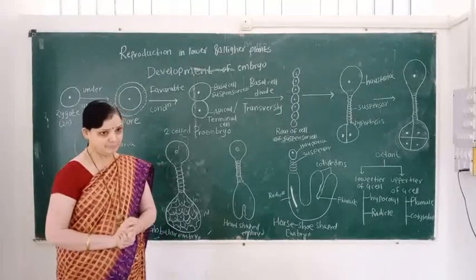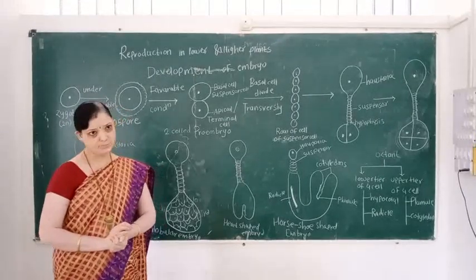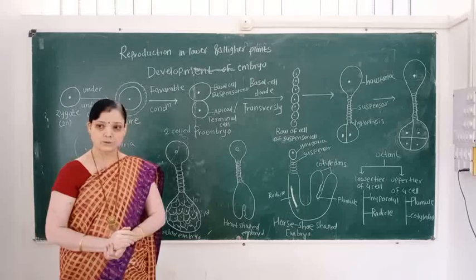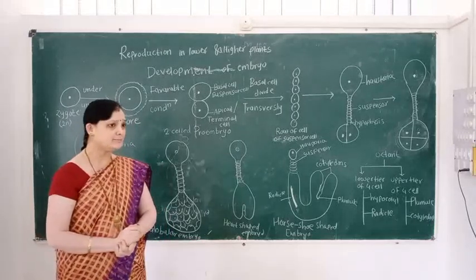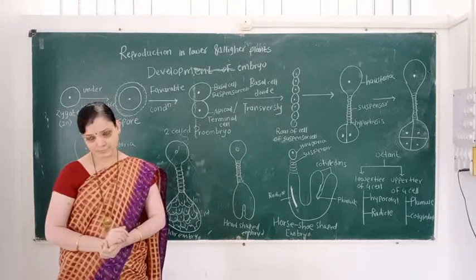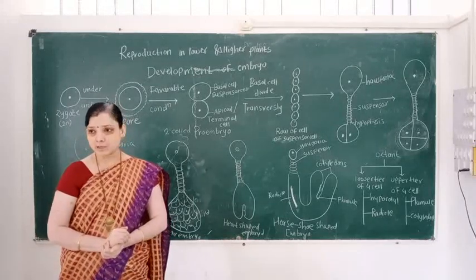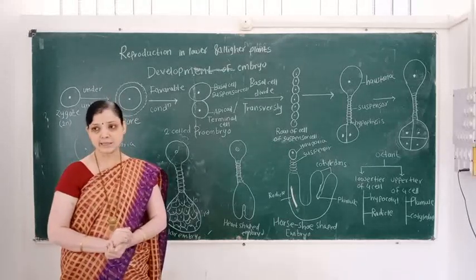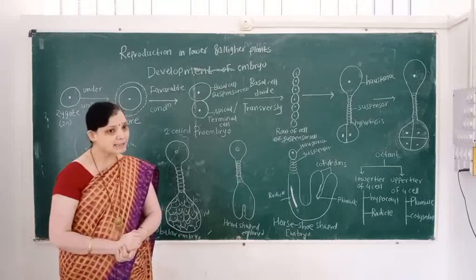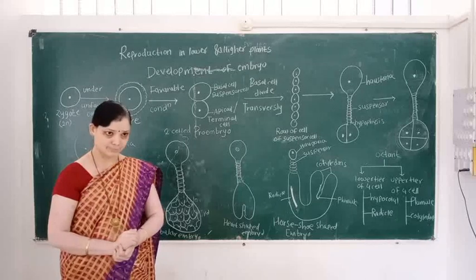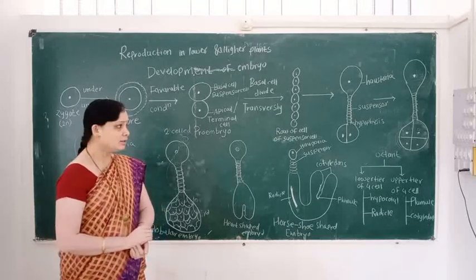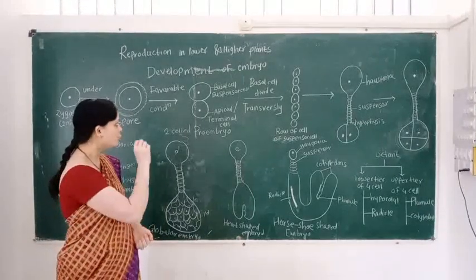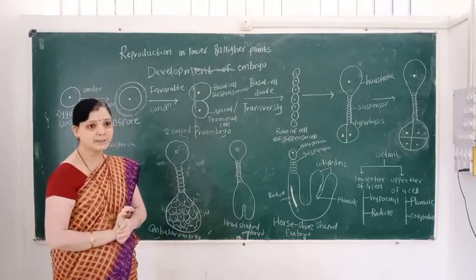We understand that after fertilization, the ovary is converted into the fruit. The ovule is converted into the seed. The integuments are converted into the seed coat, outer testa and inner tegmen. The nucellus is converted into the perisperm. Then, in this video, we learn the development of the embryo.